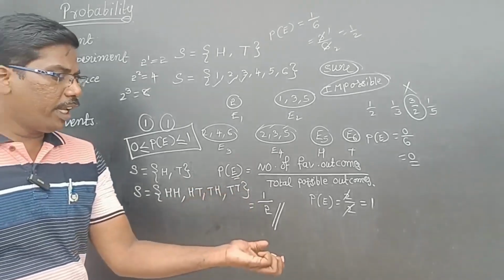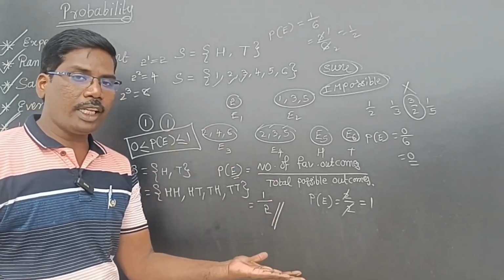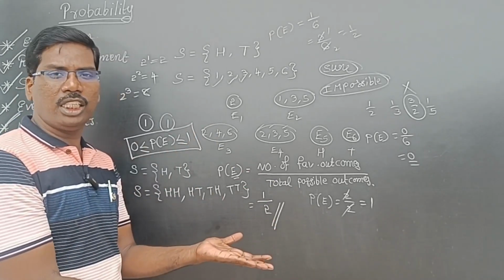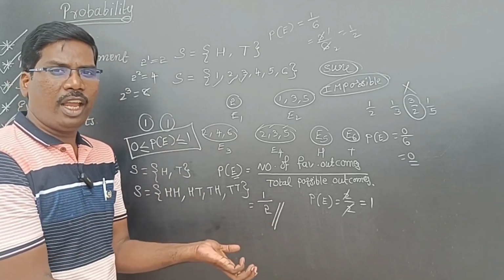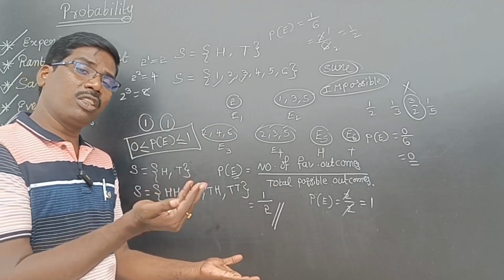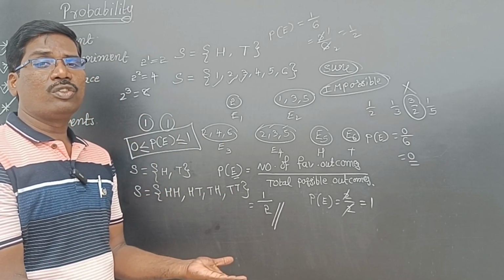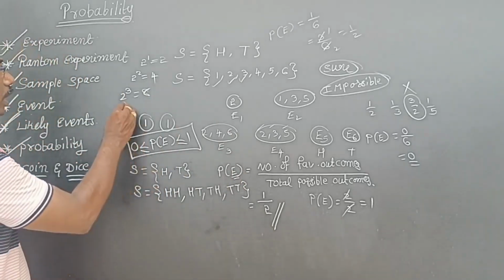See, the first coin is getting head, the second coin is getting head. This is one outcome. First coin head, second coin tail. This is one outcome. First coin tail, second coin head. This is one more outcome. First coin tail, second coin also tail. This is the 4th outcome. So a total of 4 outcomes will be there.